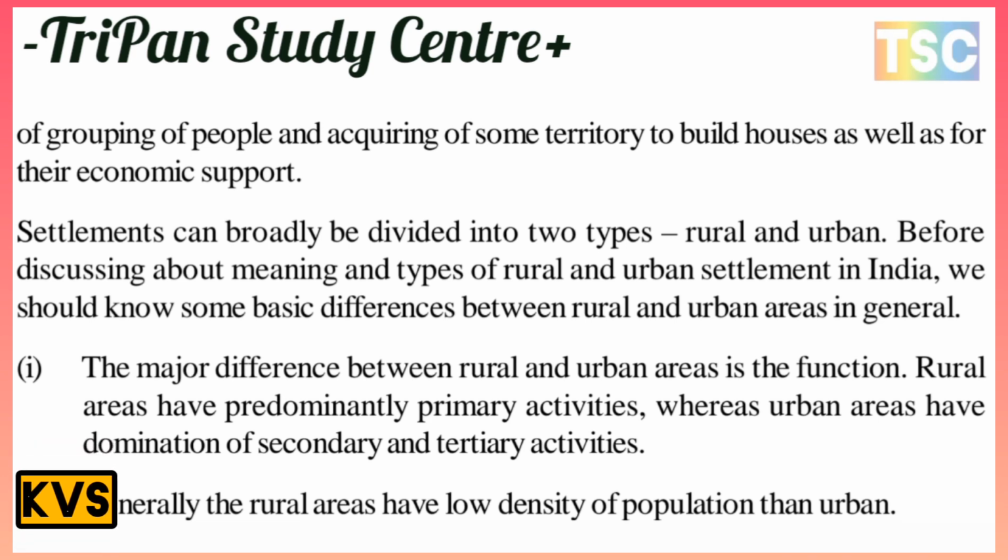Before discussing the meaning and types of rural and urban settlement in India, we should know some basic differences between rural and urban areas in general. First of all, the major difference between rural and urban areas is function. Rural areas have predominantly primary activity, whereas urban areas are dominated by secondary and tertiary activity. This is the most important point.